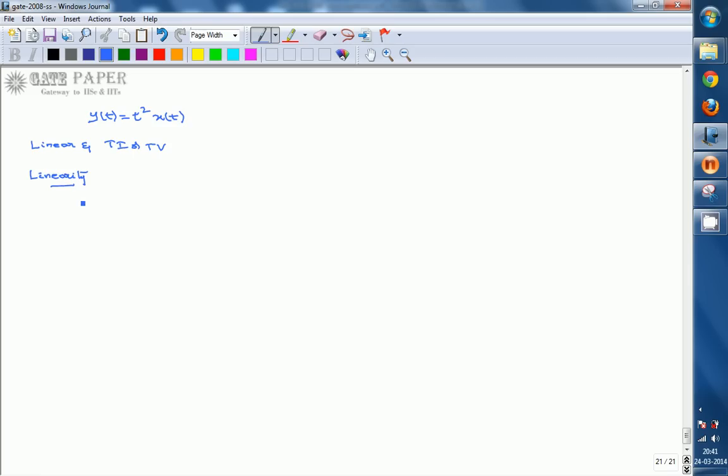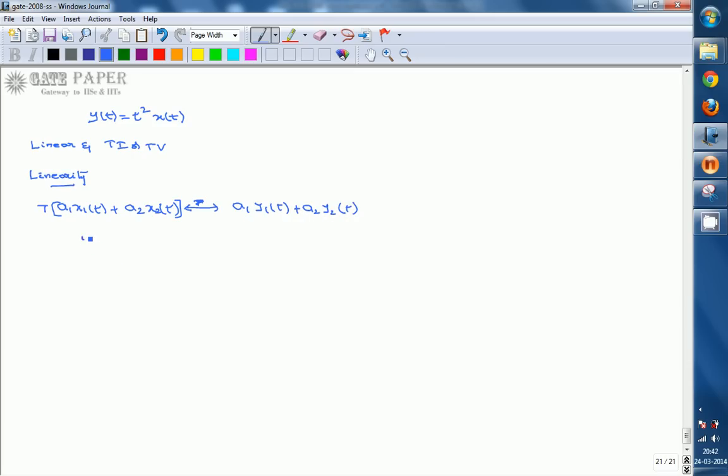We will verify that if we pass a1 x1 of t plus a2 x2 of t through the system, applying the transformation, we get a1 y1 of t plus a2 y2 of t.